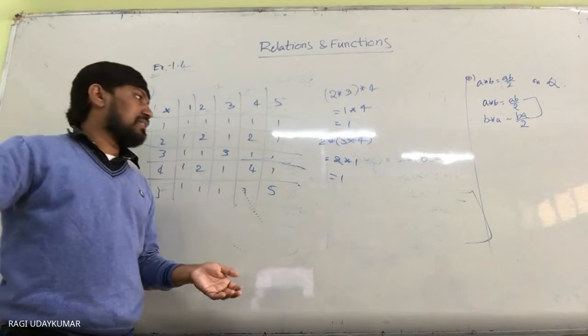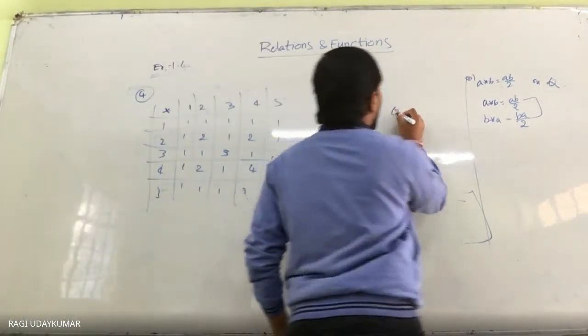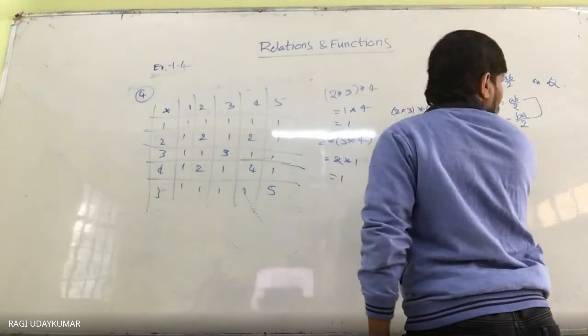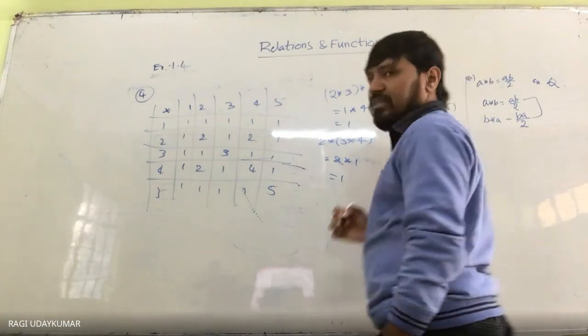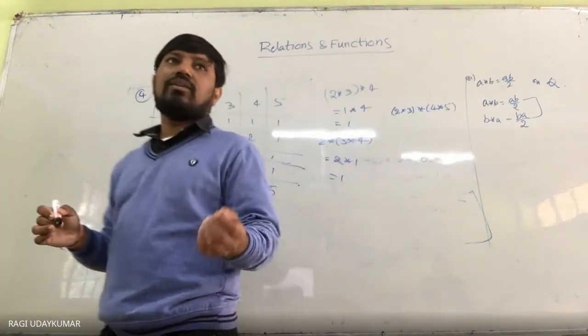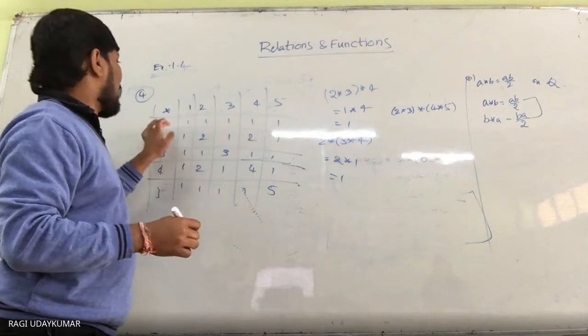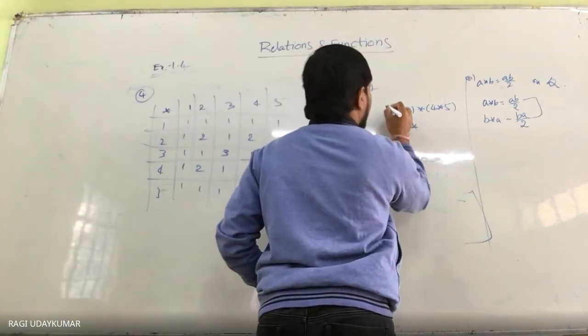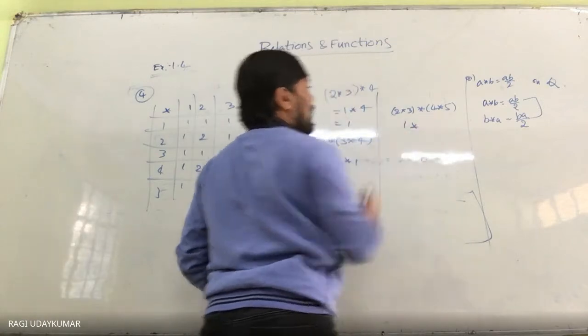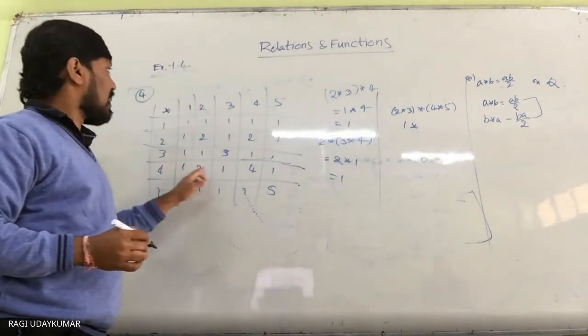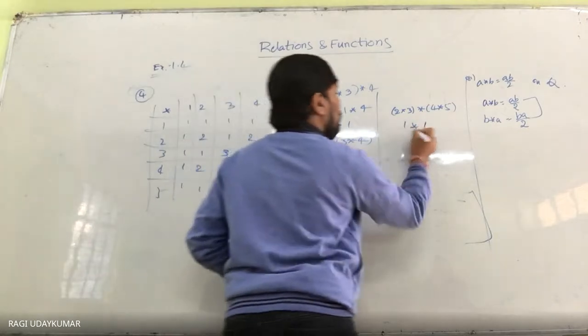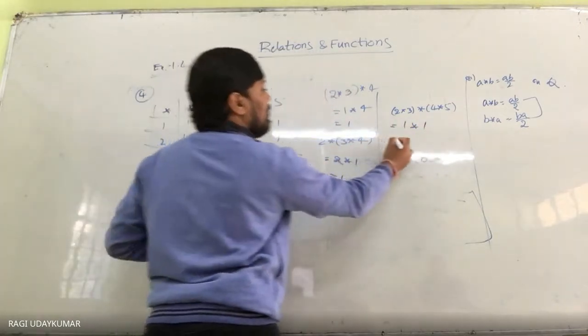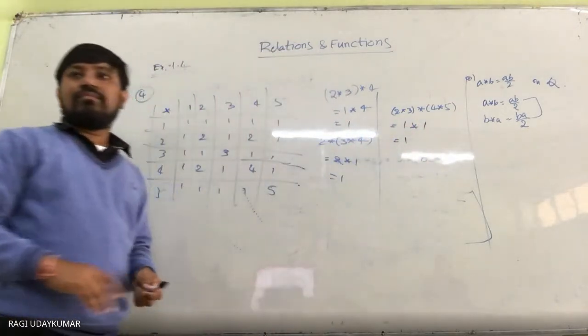Next, it is asking you to compute another value, 2 star 3 star 4 star 5. First find 2 star 3, which is 1, star 4 star 5. This is 1 star 1, again 1. So this is equal to 1.